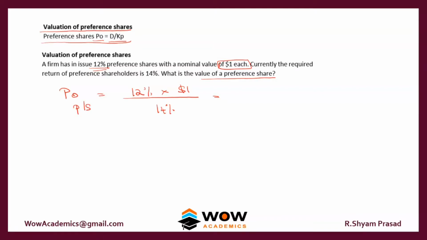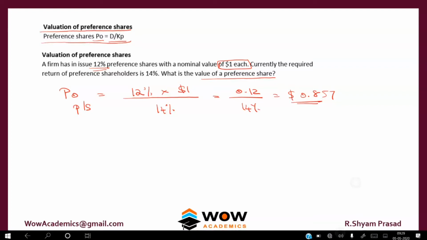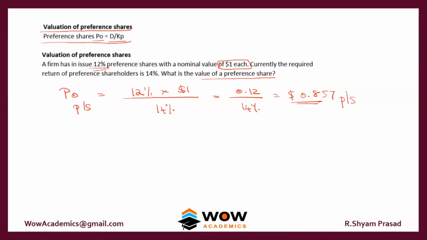When we solve this, we get 0.857. So that is the value of the preference share. This is a per share value, not the value for the entire company. So that's about the valuation of preference shares.